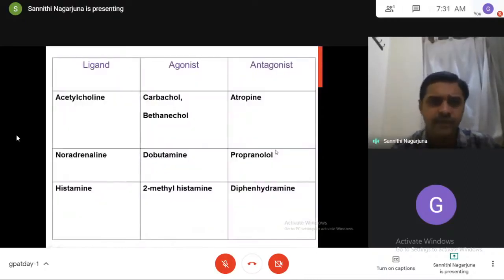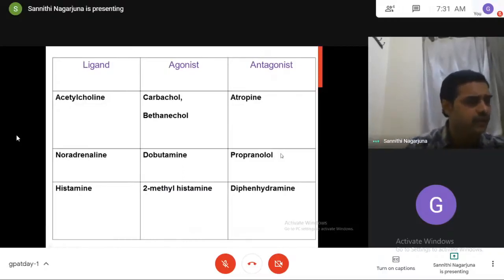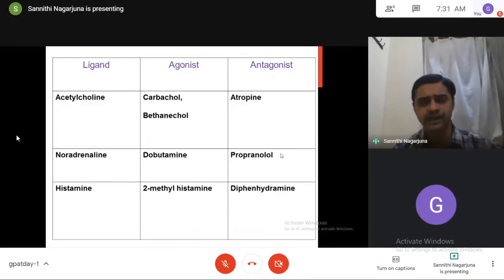Some examples of agonists and antagonists to the ligands. Same thing I told you, the endogenous substances will act as ligands. One such example is acetylcholine. For that, the agonists are carbachol and methacholine. For that, the antagonist is atropine. Likewise, you can take anything. For noradrenaline, the agonist is dobutamine and the antagonist is propranolol. So likewise, you can take a number of examples of agonists and antagonists to the receptors.